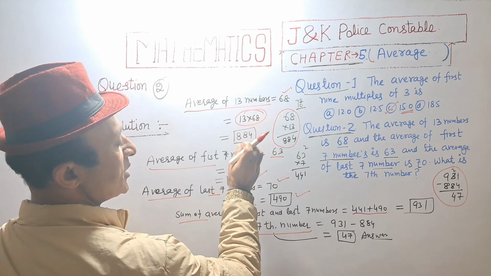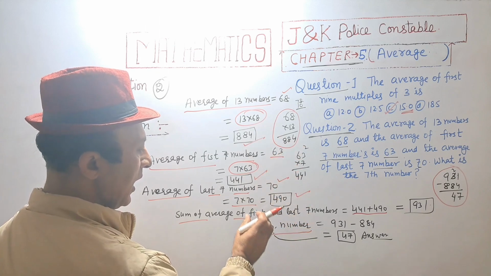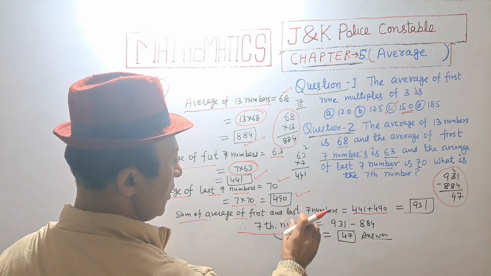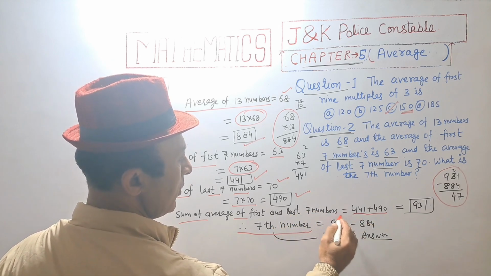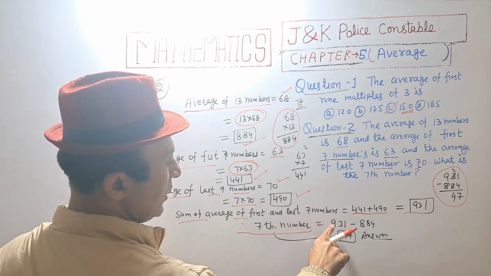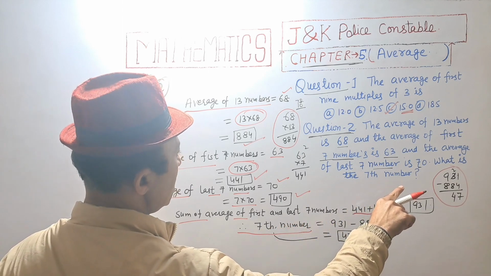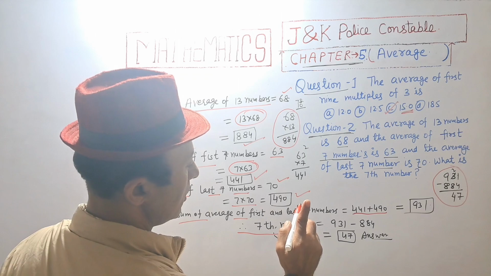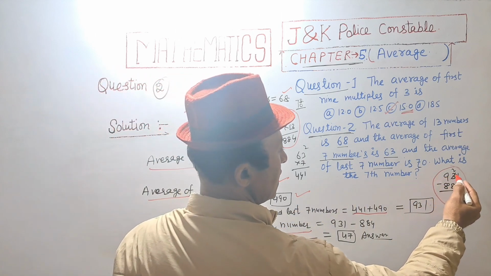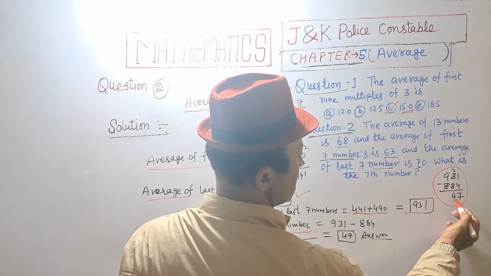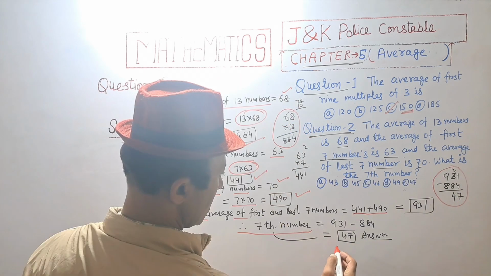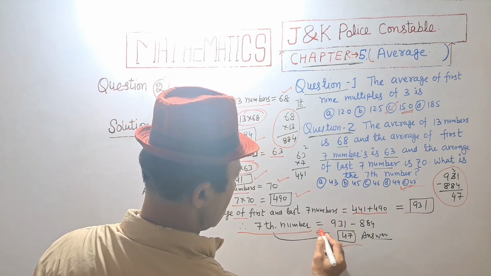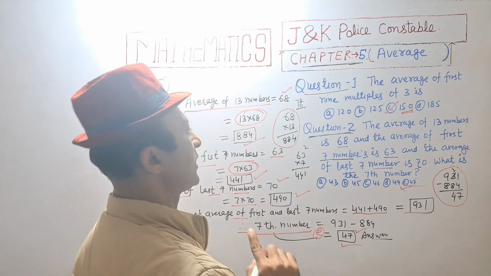The sum of the 13 numbers is 884, and the first 7 plus the last 7 is counted as the 14th number, that is 931. We are subtracting 931 and 884, then we get the 7th number, that is 931 minus 884 is 47. 47, that is option E. Option E is the correct answer.